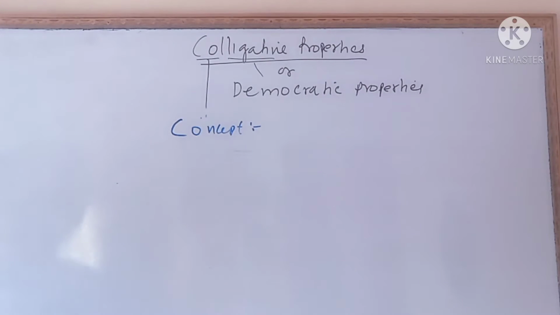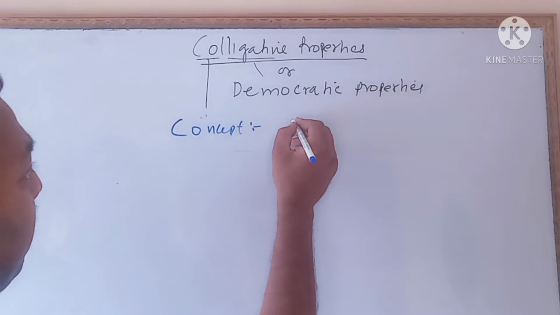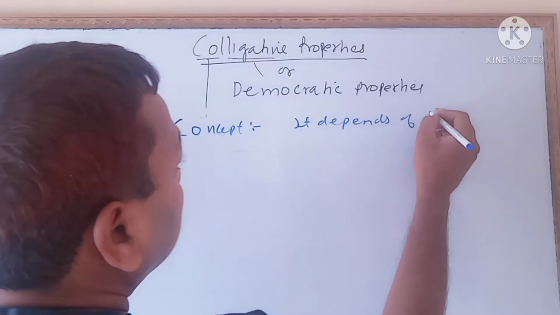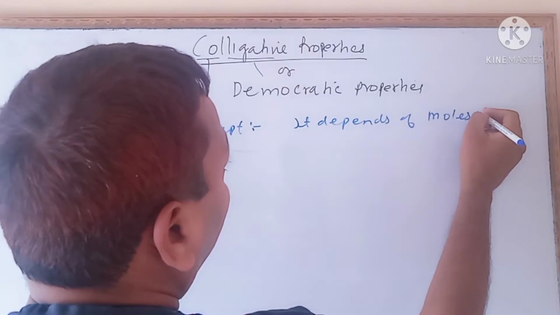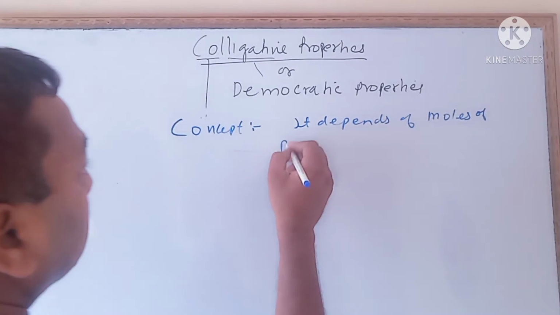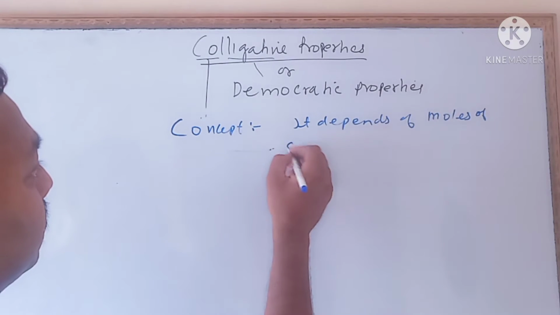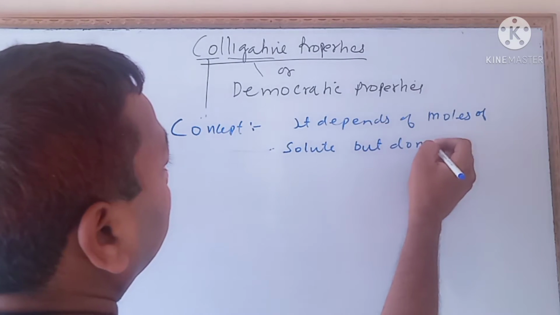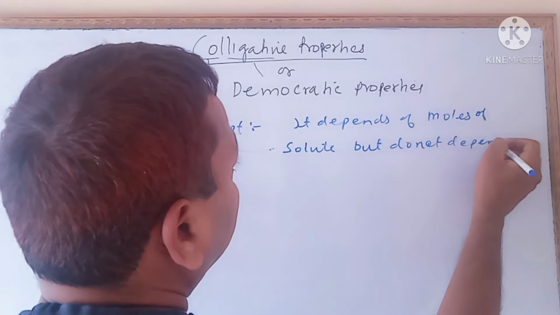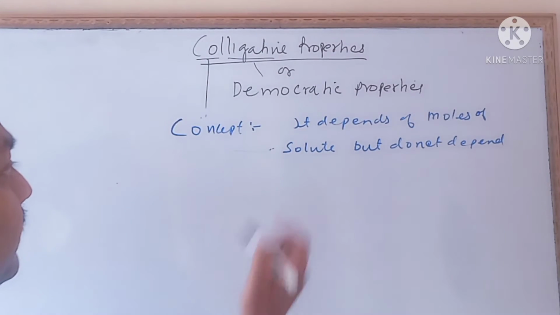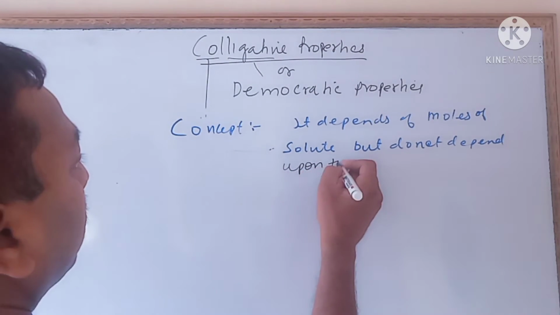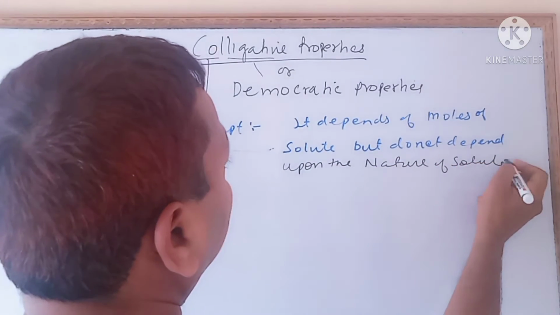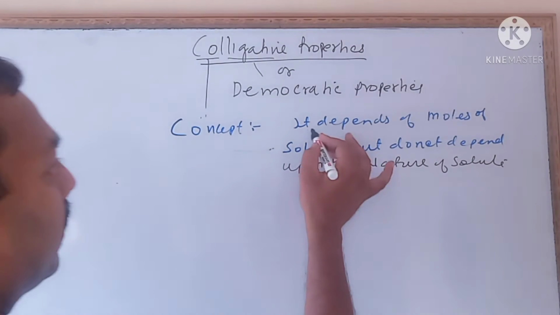According to this, it depends upon the number of moles of particles, the number of moles of solute, but does not depend upon the nature of solute. So this is the concept of colligative property, right?